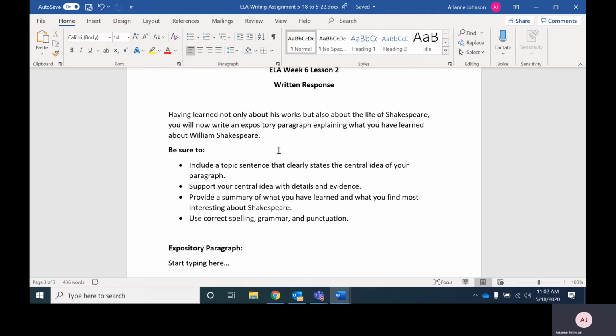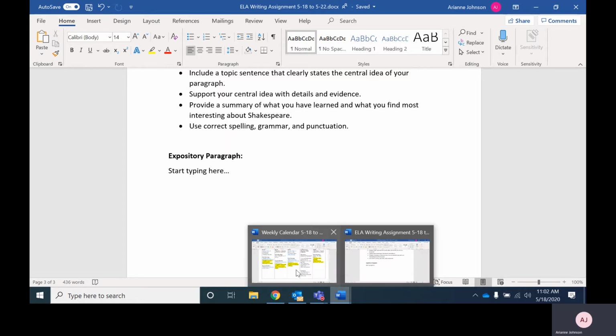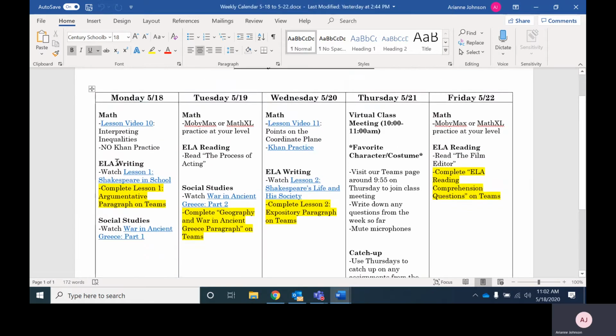So after lesson 2, you can come and type your expository paragraph here, and then you'd be ready to click turn in on Teams. Okay, so on your weekly calendar, that takes care of Monday's assignment. And don't forget Wednesday's assignment. These are the same document on Teams, just broken into 2 days.